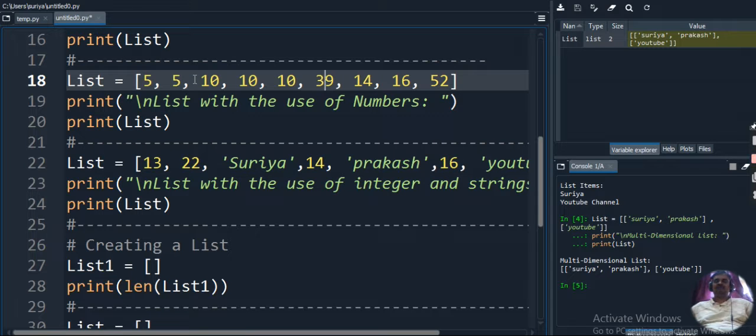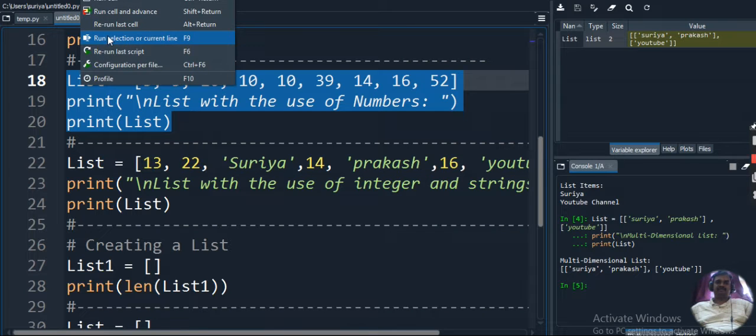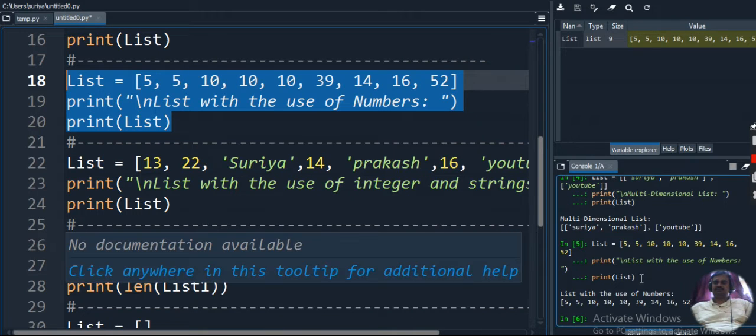When you store these, you can see 5 is repeated 2 times, 10 is repeated 3 times, and the remaining values are unique. But these duplicate values can be stored in the list. This is the example that we can store duplicate values in the list. I am executing this code. Let's see the output.